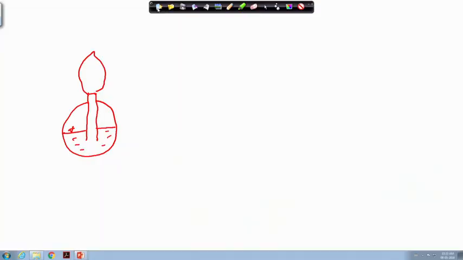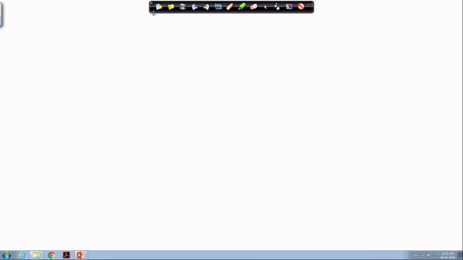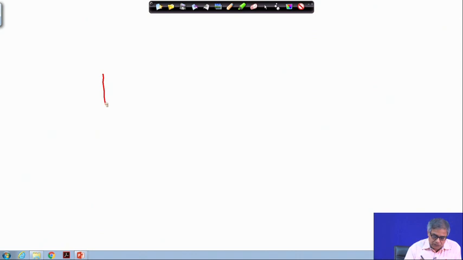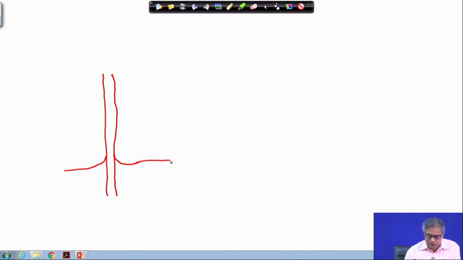Now, what is actually happening is like this. If we have a very narrow tube, let us say a tube of solid material, and we dip it in a liquid, these tubes are called capillary tubes, meaning narrow tubes. Then what will we find?